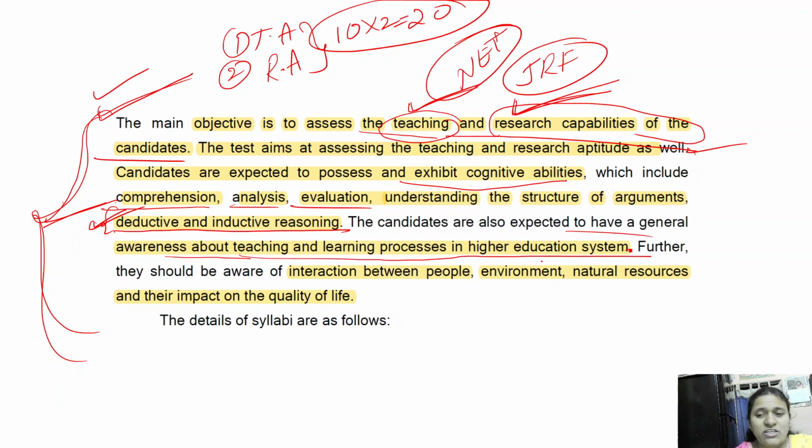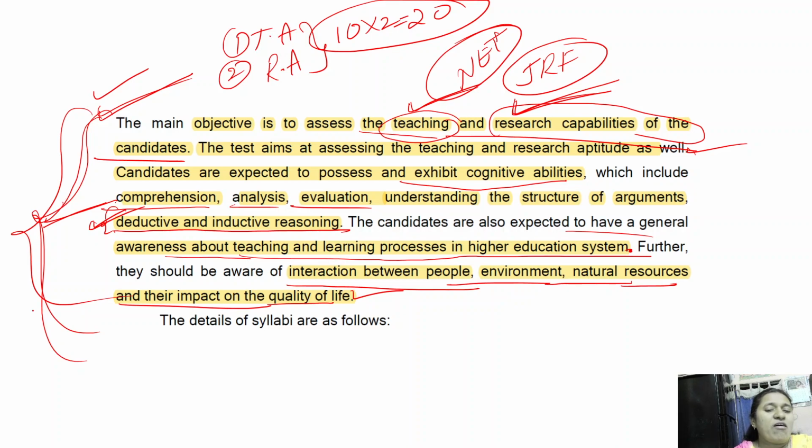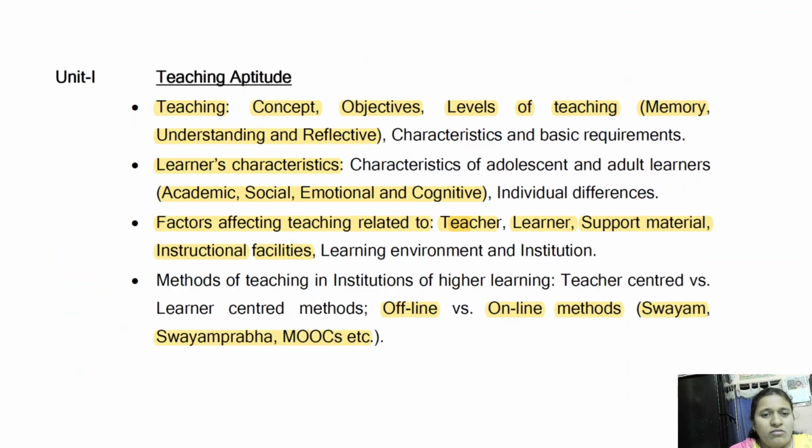There is a unit. Further, they should be aware of the interaction between people and environment, natural resources and their impact on the quality of life. All this knowledge is going to be tested in UGC NET Paper 1. That's why I started the teaching aptitude. We will see now what the syllabus is.